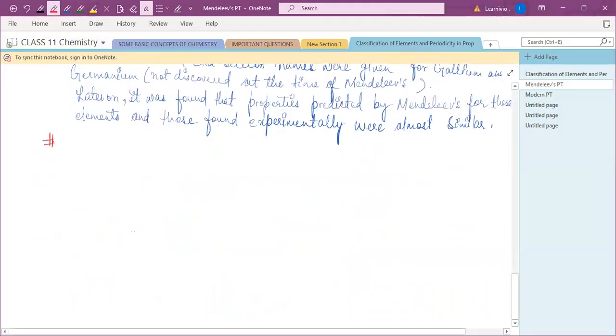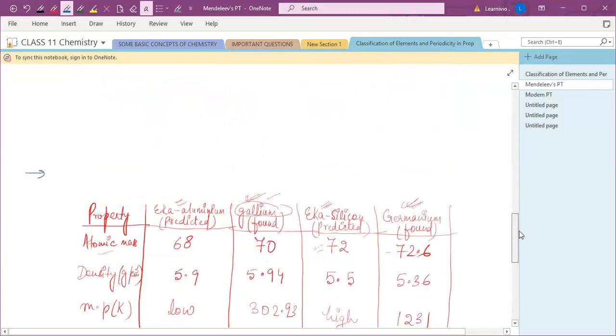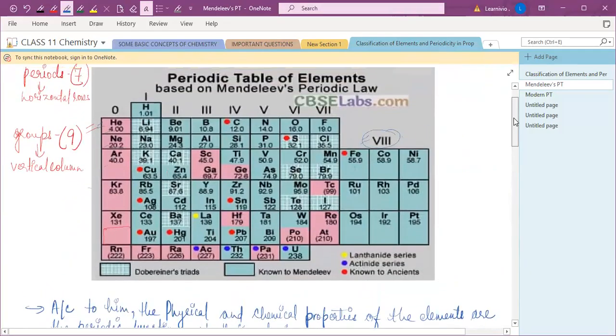Okay, now let's see what are the demerits in Mendeleev's periodic table. What are the defects? Let's see the periodic table.